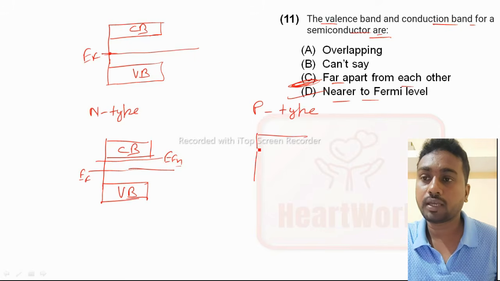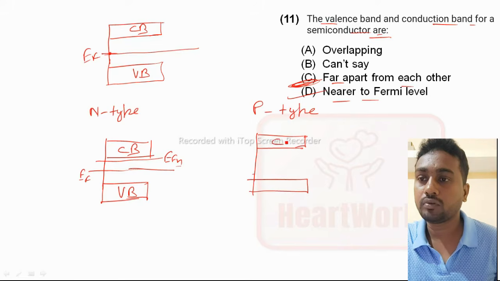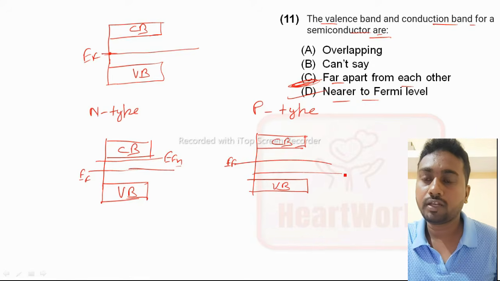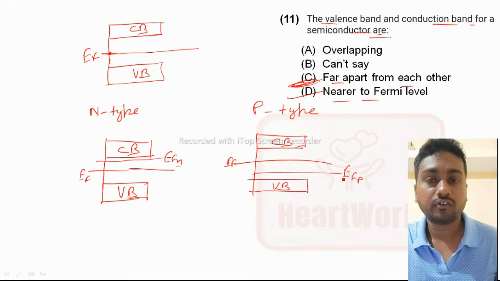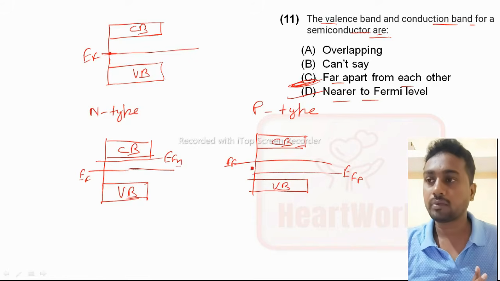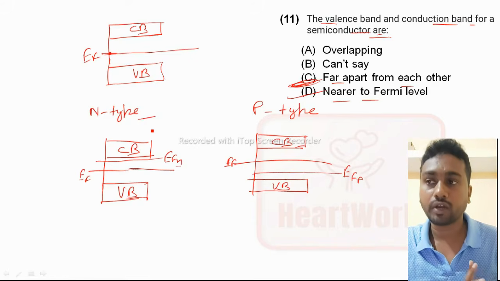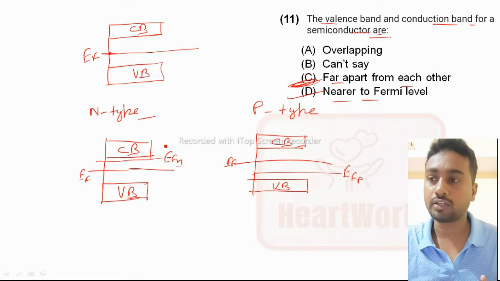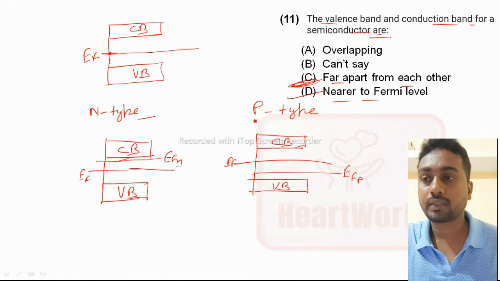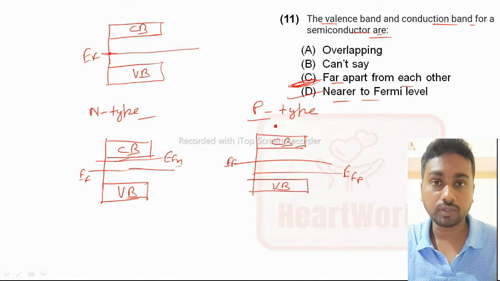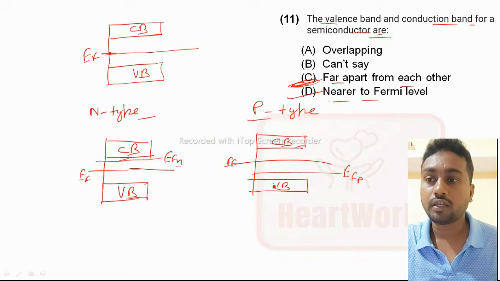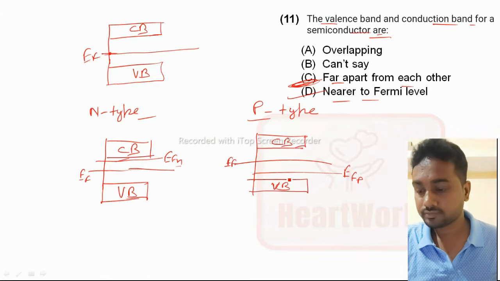Similarly, if they ask for the p type Fermi level position, then you have to remember that the Fermi level will be near the valence band. These two you have to remember. If they ask for the position of the Fermi level for an n type semiconductor, you mention nearer to the conduction band. If they ask for a p type semiconductor, you mention near the valence band.